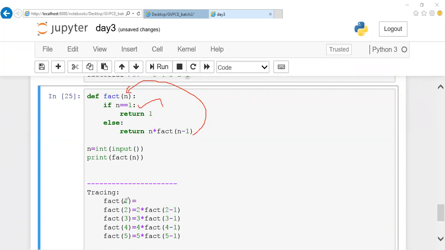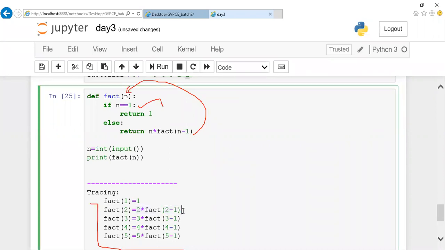Right now your fact of 1. So n value is 1. This condition is satisfied. Now what happened? I'll get 1 as my answer. So what I told you, we are going to put the data inside a box. This data is put inside a box. Right now all the operation is completed. Right now one by one data will be coming out of it. So now what happened? This substitution will be happening. Until this process is completed, all this data will be put in your stack memory.